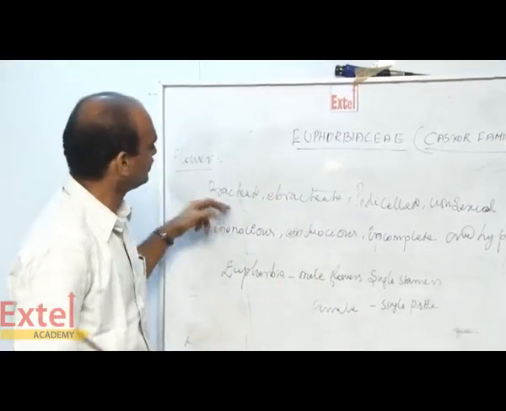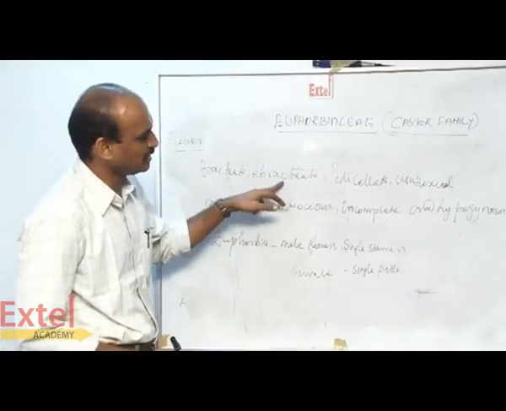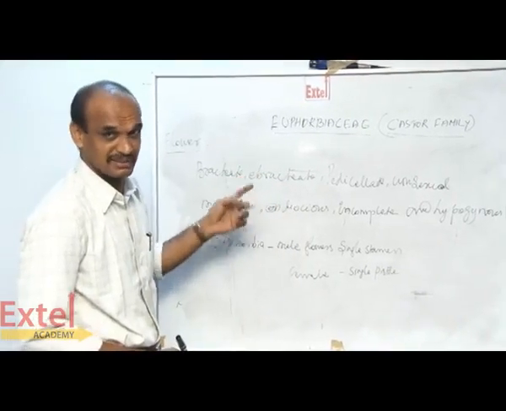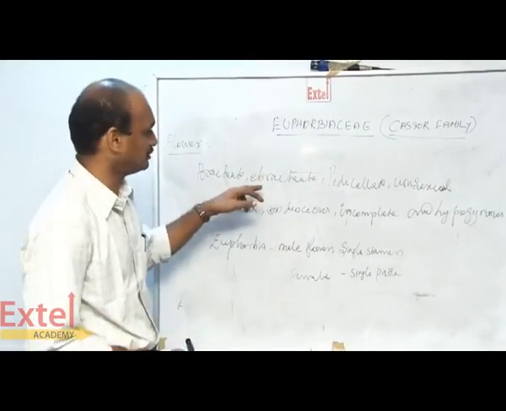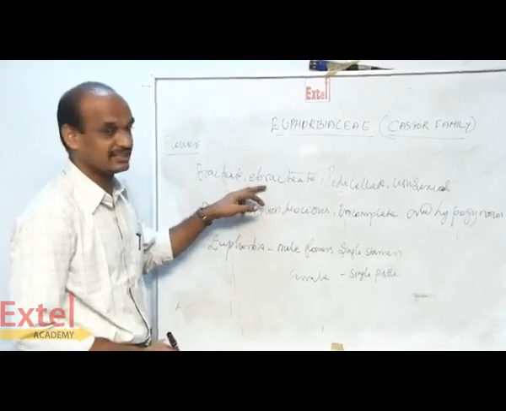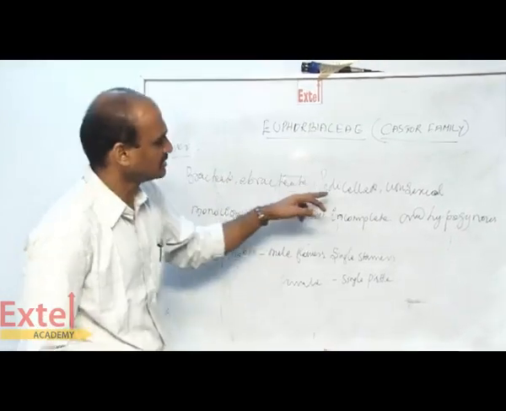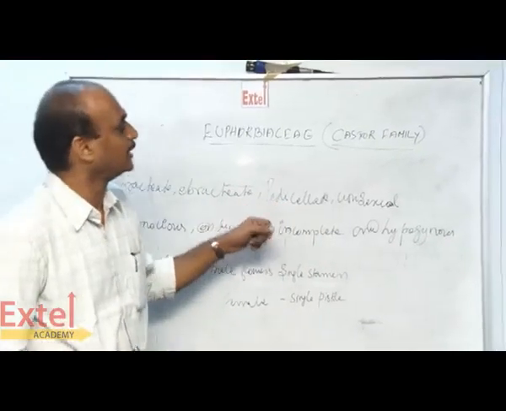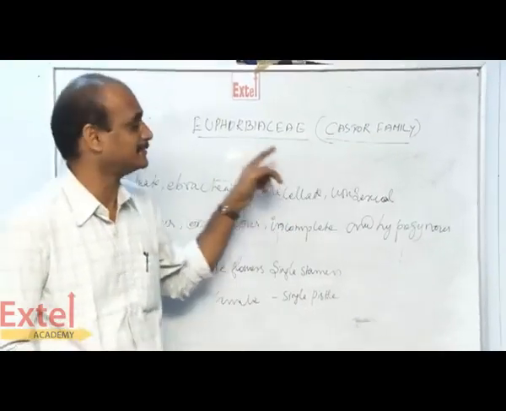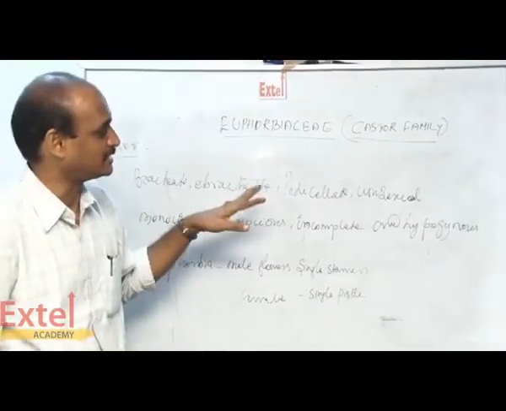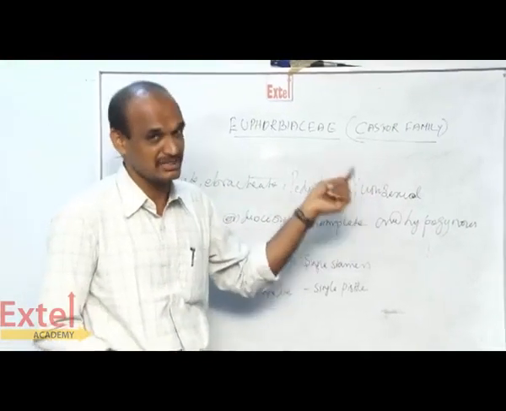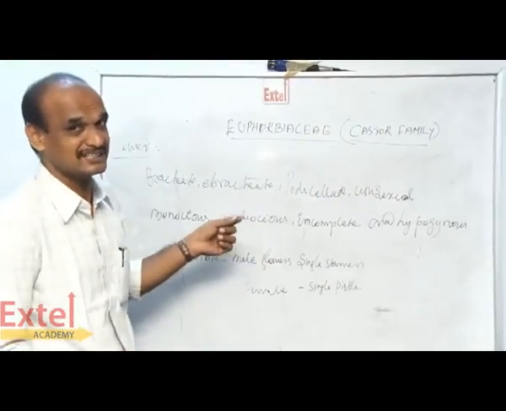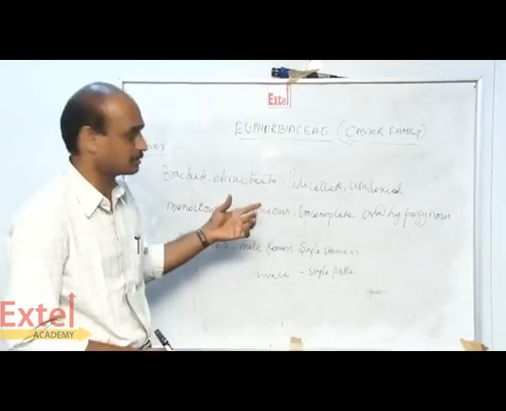Euphorbiaceae flower: bracteate, bracteolate. Already you know the previous families, Malvaceae and Solanaceae. What does it mean by ebracteate? Without bracteate is called as ebracteate. Pedicellate, the flower stalk is called as a pedicellate. Here it is unisexual, because both male and female flowers are considered as individual flowers in the involucre.